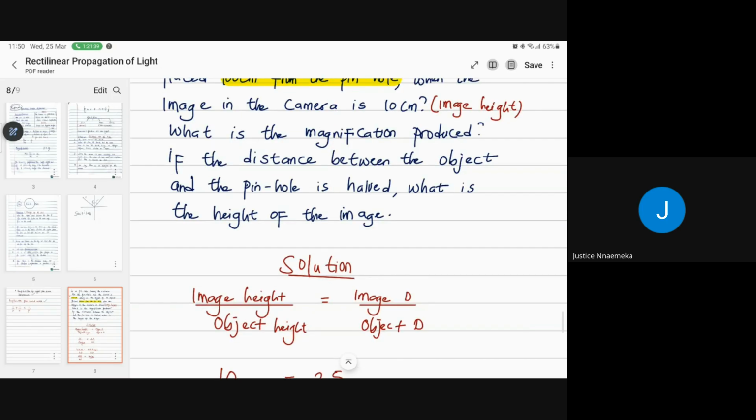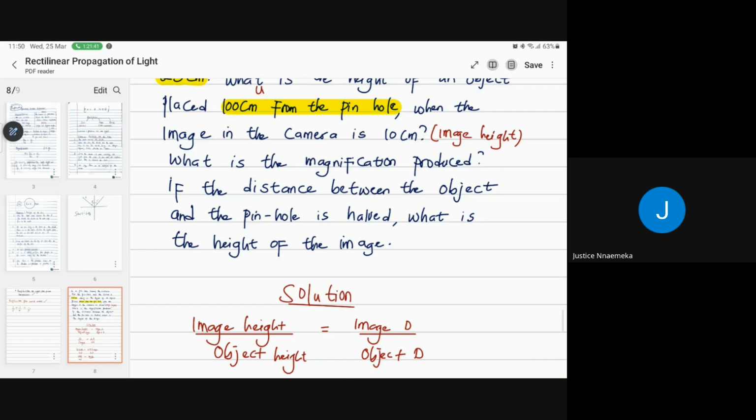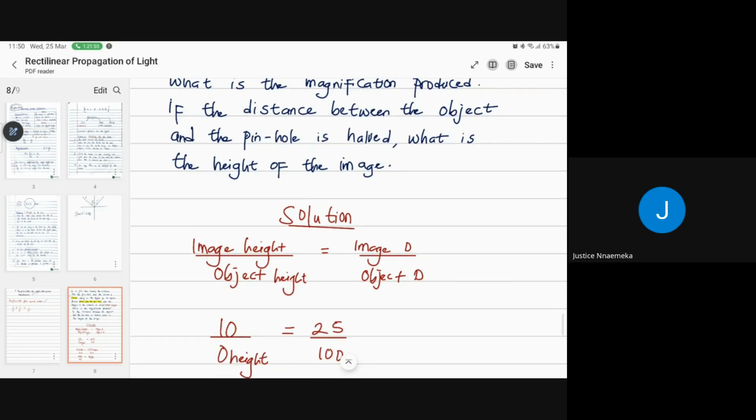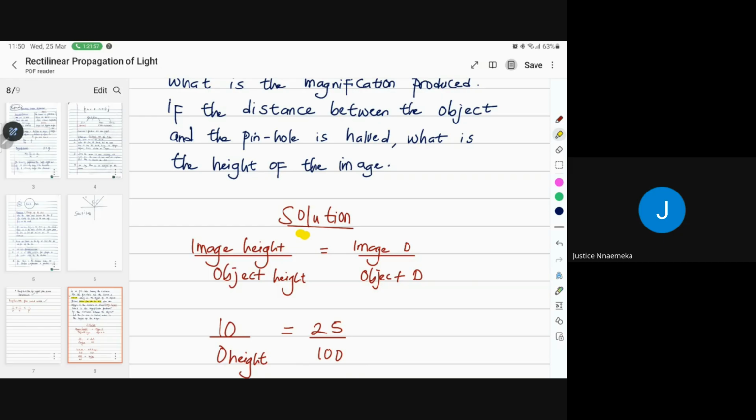Makes sense. The next one: if the distance between the object and the pinhole is halved, what is the height of the image? The same process, right? Nobody has produced the answer for that one. I said since it's half, that 4 becomes 20 divided by 2. Good. So image height is 20, right?